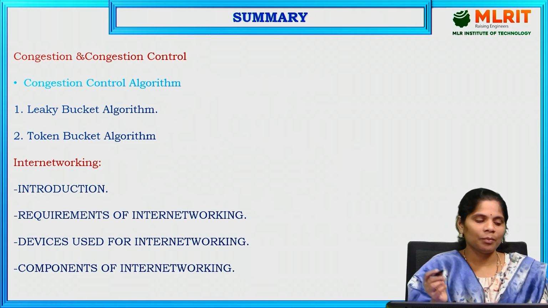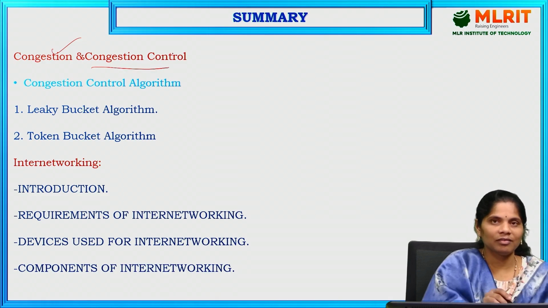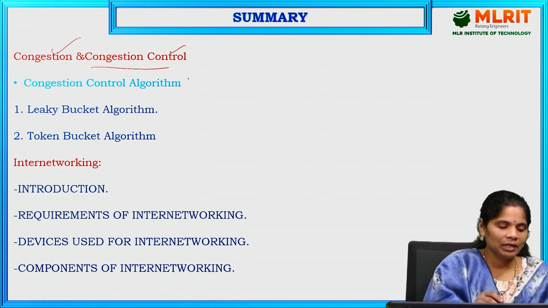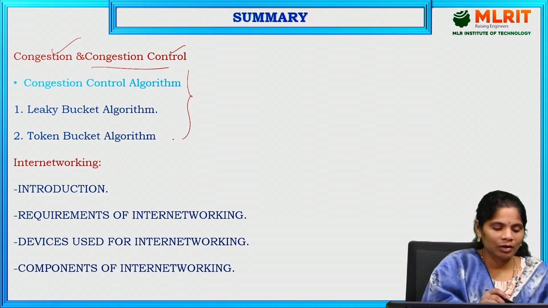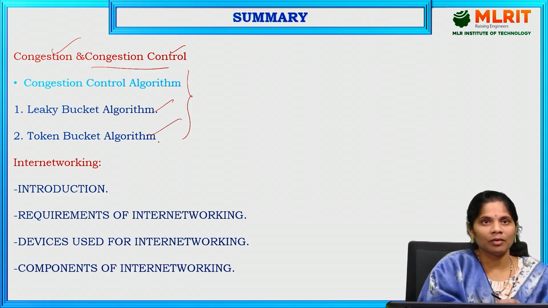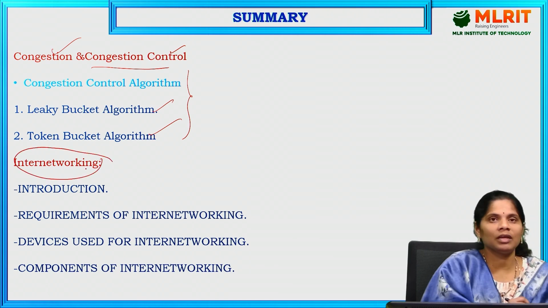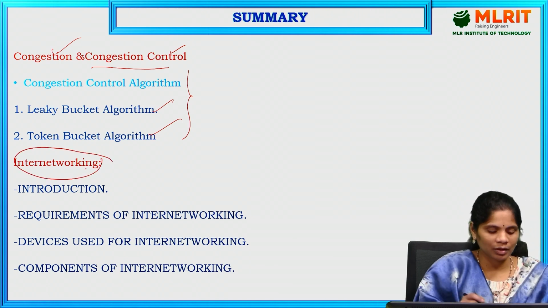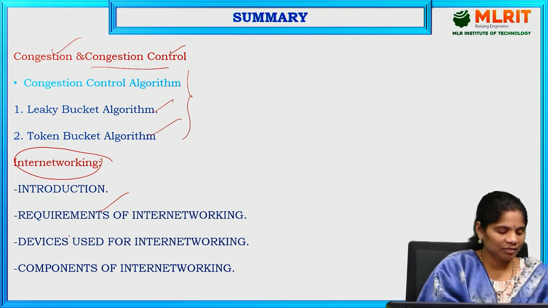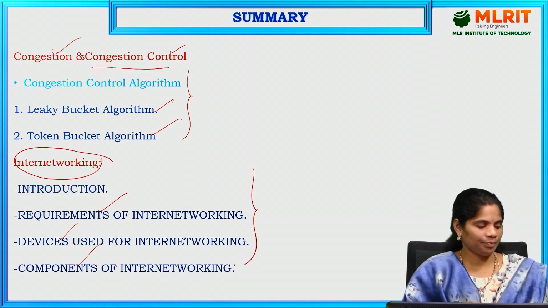Coming to the summary, today we first discussed what congestion is, and next what congestion control is. Next we saw the congestion control algorithms, like the leaky bucket algorithm and token bucket algorithm. This is all we have seen in today's session. Next we discussed internetworking, what internetworking is and its requirements, what devices are used in internetworking, and what components there are in internetworking. These are all we have seen in today's session. Thank you.